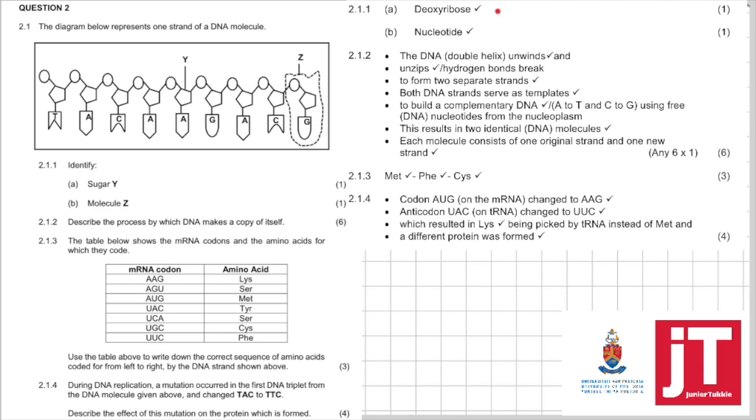Identify molecule Z. Can you see molecule Z is made up of the 3 portions: phosphate group, the sugar, and the nitrogenous base? That is a nucleotide. 2.1.2. Describe the process by which DNA makes a copy of itself.